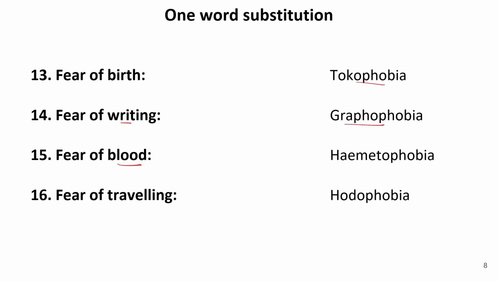Then fear of blood. Now you must have seen in your reports that it is written hemoglobin. For blood we use the word hemoglobin, and from that word this word has been derived, that is hematophobia. So hematophobia refers to fear of blood. Fear of traveling, that is hodophobia.